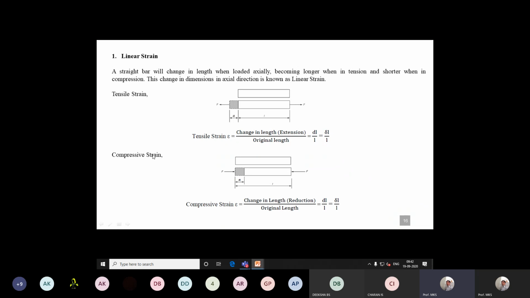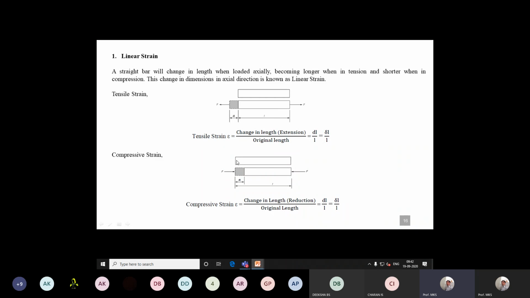In a similar condition, if the force acting on the block is compressive in nature, this is the initial length of the block. We have studied different types of forces in the last class. The force acting is compressive in nature, so it induces compressive stresses. The compressive stress will tend to decrease the length of this block.